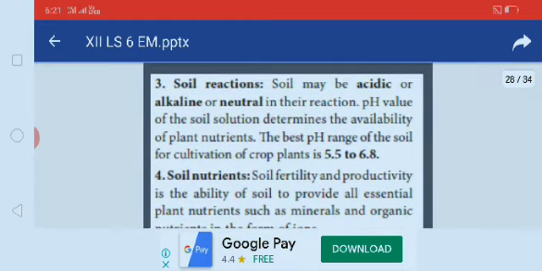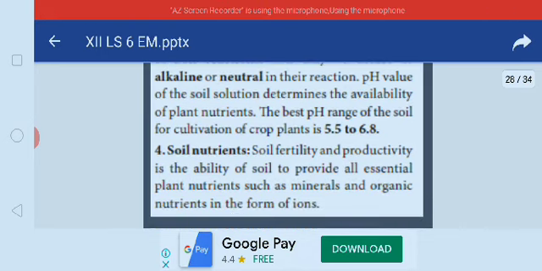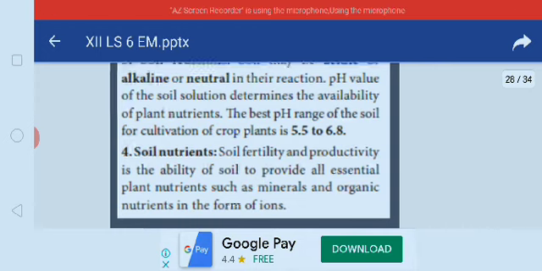Then soil reaction. Soil may be acidic or alkaline in nature. In the reaction, the pH value of the soil solution determines the availability of plant nutrients. The best pH range of soil for cultivation of crop plants is 5.5 to 6.8. Soil nutrients: soil fertility and productivity is the ability of soil to provide all essential plant nutrients such as minerals and organic nutrients in the form of ions. These come under the soil nutrients.